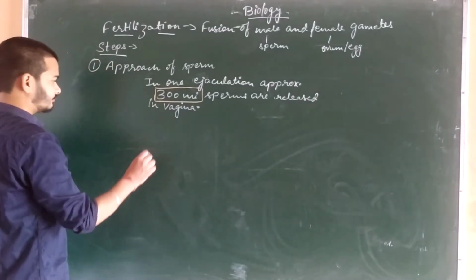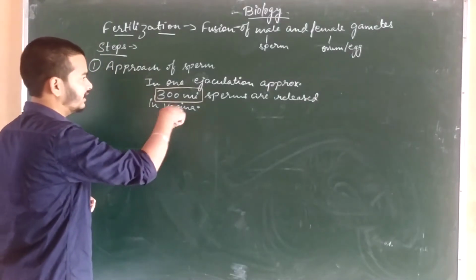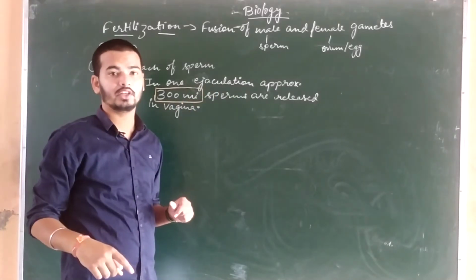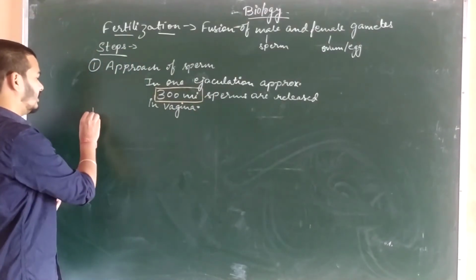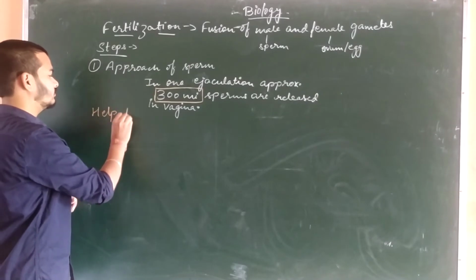But what led them to the fallopian tube? So we can write here: help to sperm.